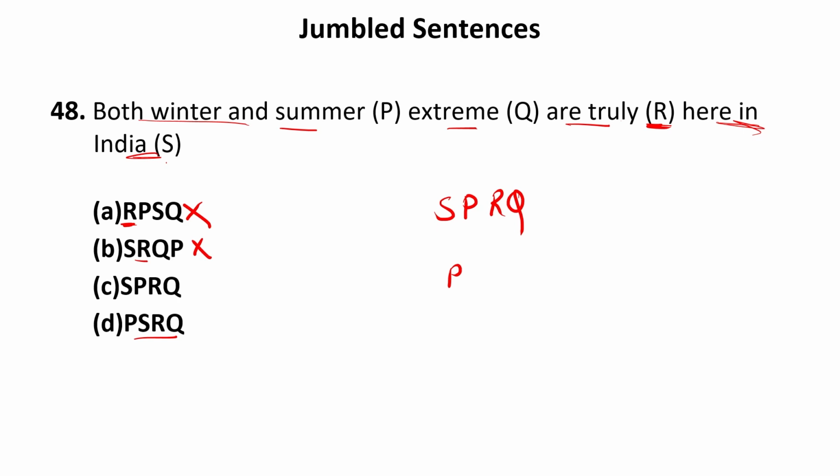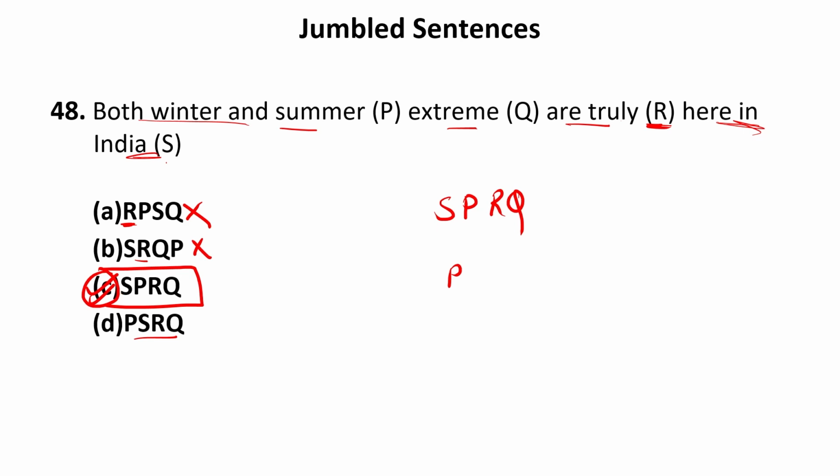First we are talking about both summer and winter, then we are talking here in India. It means here in India is actually a phrase which is written for the entire sentence. It is an adverb. So it should be added at the first part of the sentence. So here in India should come first, and after that we should have both summer and winter or both winter and summer. It means the third option is absolutely correct. That is C. So option C is absolutely correct.